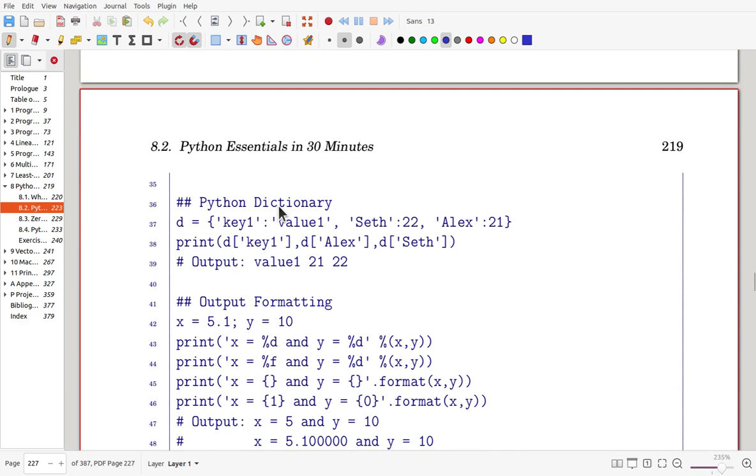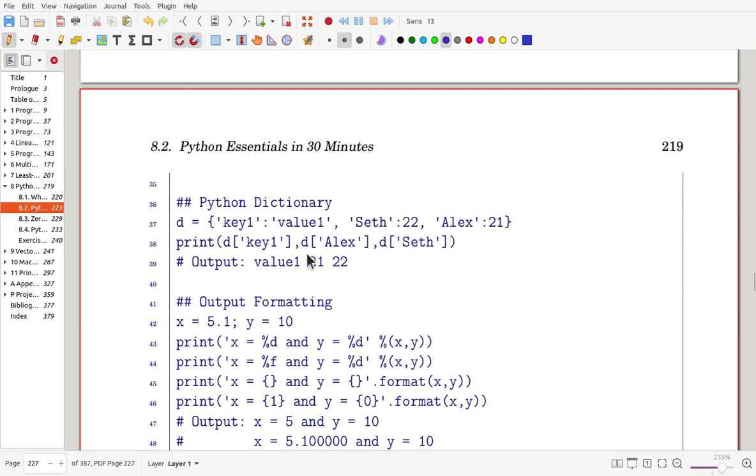Now, the Python dictionary is quite useful for data processing. Inside this brace, D is defined along with keys and values. For example, Seth is 22 years old and Alex is 21 years old.